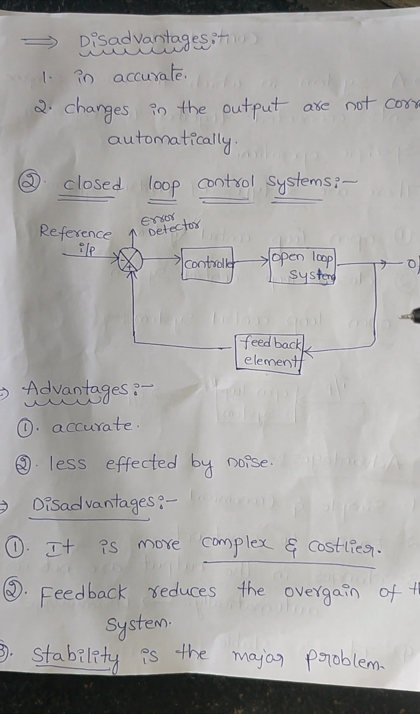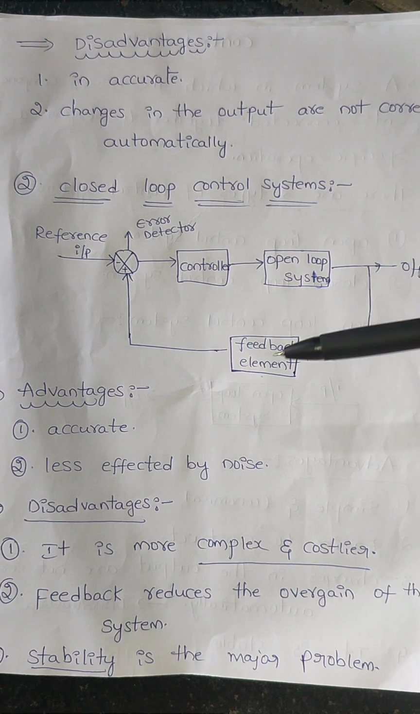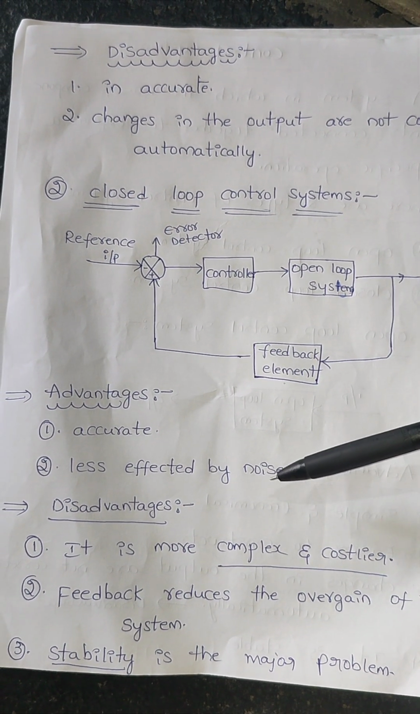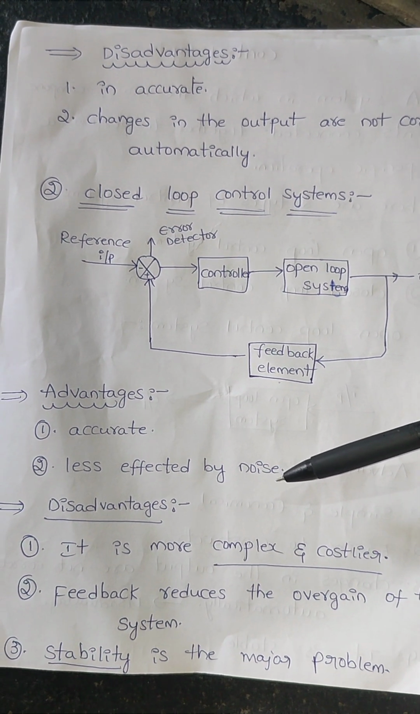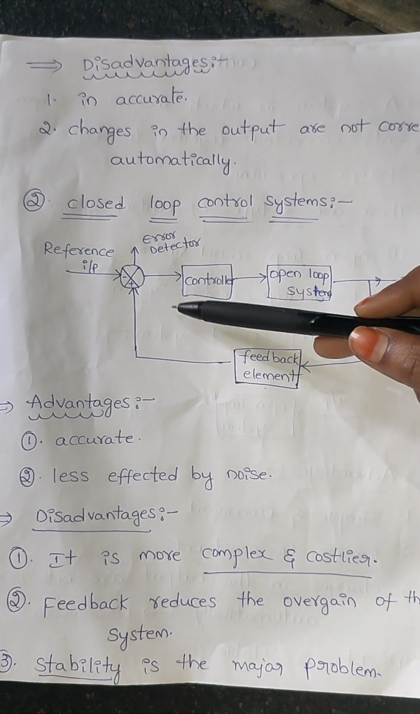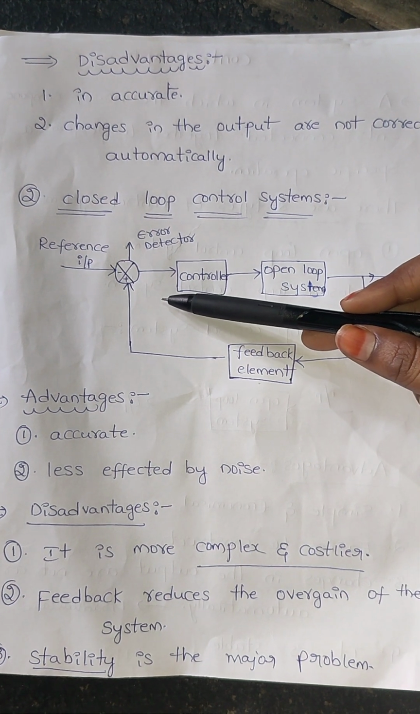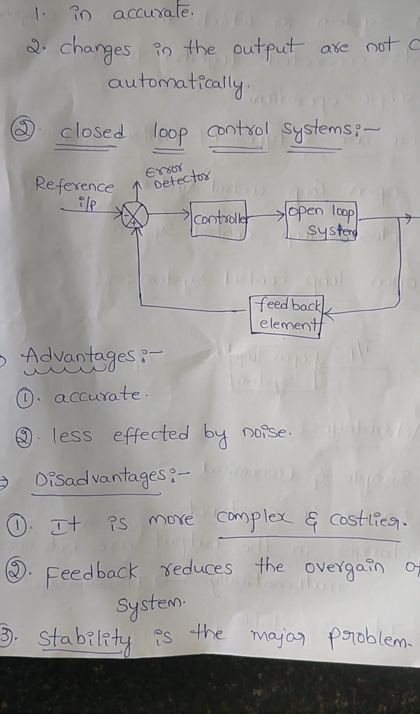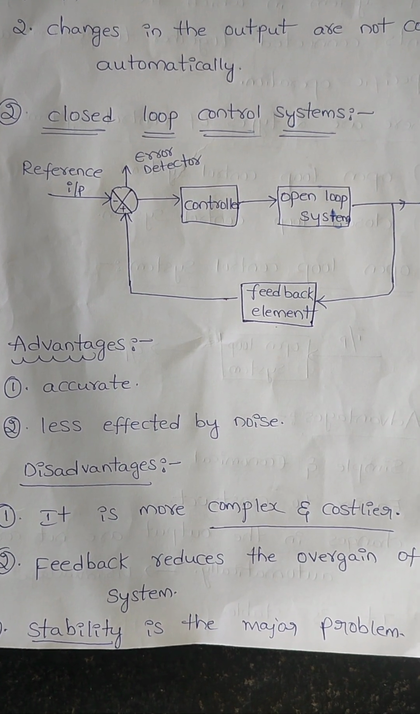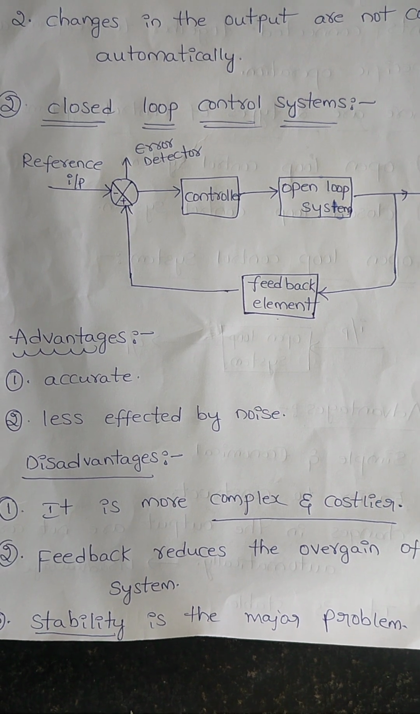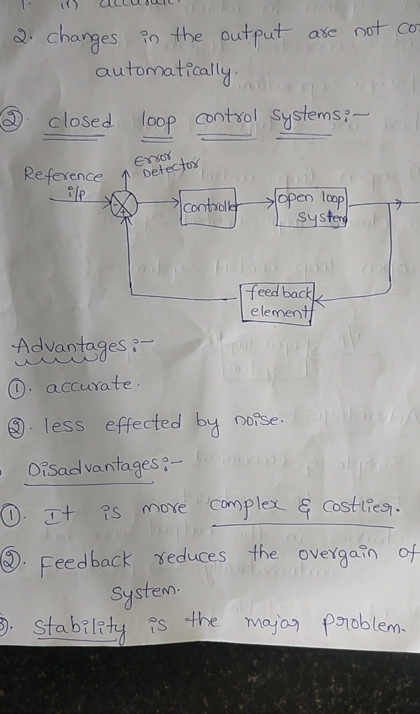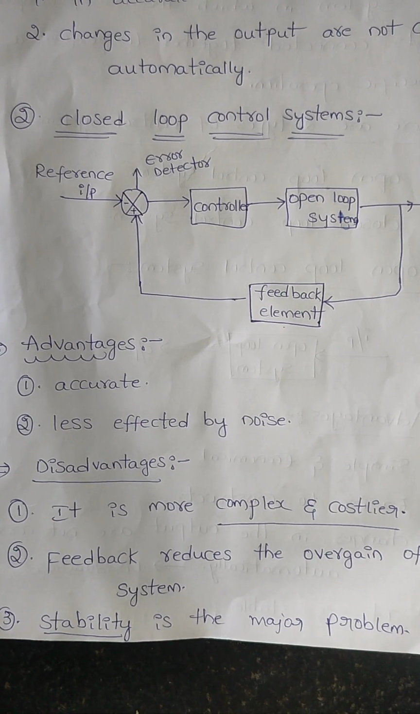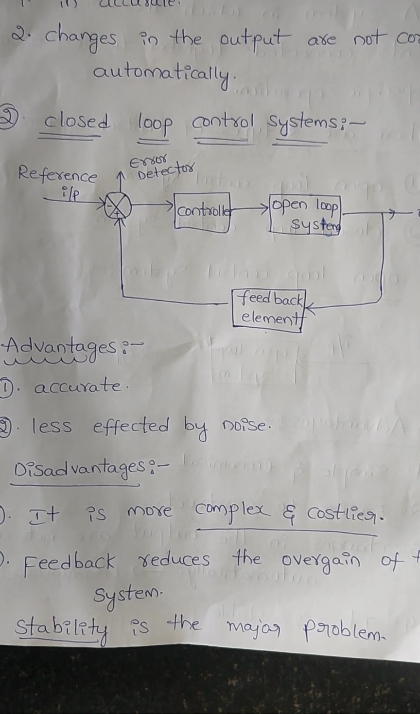Now we will see the advantages and disadvantages of closed loop control systems. A closed loop control system is accurate in nature, and it is less affected by noise. Why is it less affected by noise? Here the multiplexer multiplexes both values, and in the error detector we find the error and correct it in this stage. And we will move on to the disadvantages.